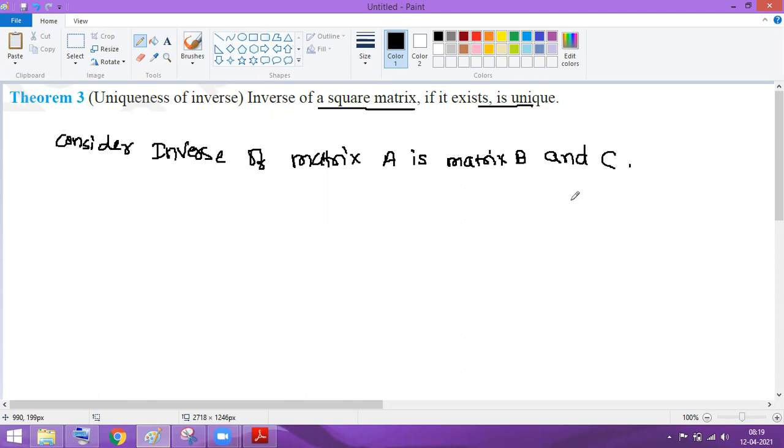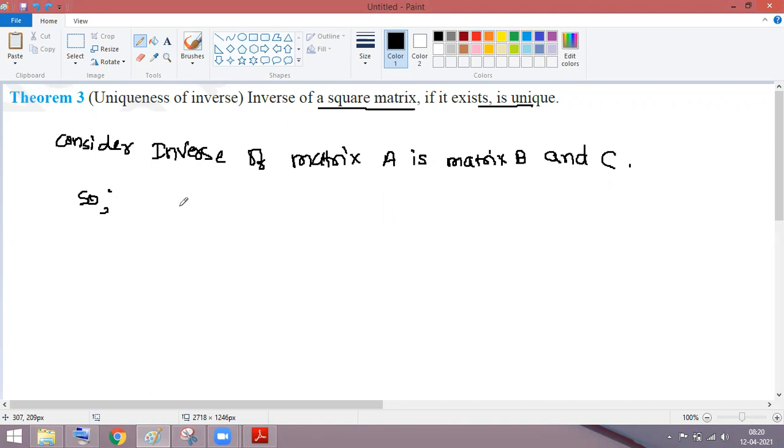Okay, I'll consider the inverse of matrix A is matrix B and matrix C. We can say that B is the inverse of A. क्या लिखा है यहाँ पे कि consider inverse of matrix A is B and C. इनका मतलब B and C क्या inverse है का?